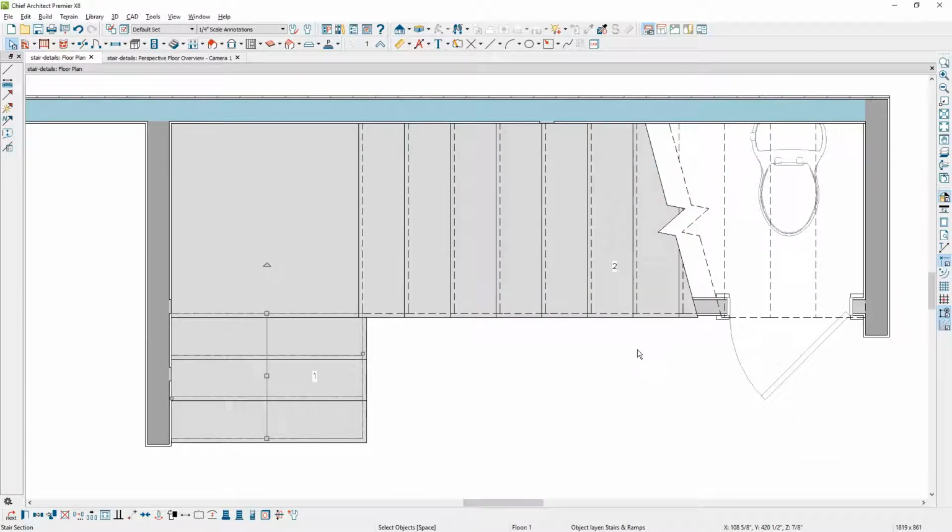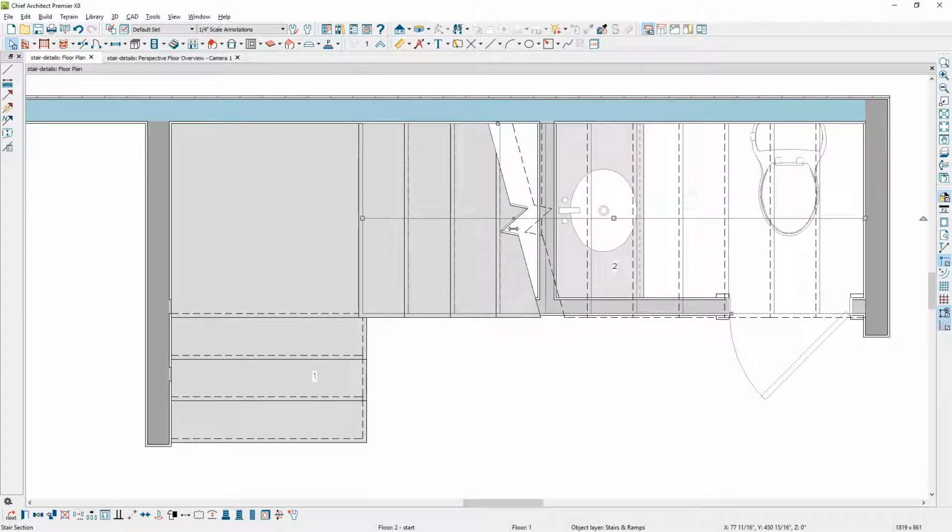You can now display break lines for your stairs. Notice in my diagram I have a break line. There is a gap. This enables you to be able to see underneath of the stairs. You can select and control this gap. It's difficult to see on your screen, but there is a move handle right in the middle of this, and you can pull that back and make the adjustments.